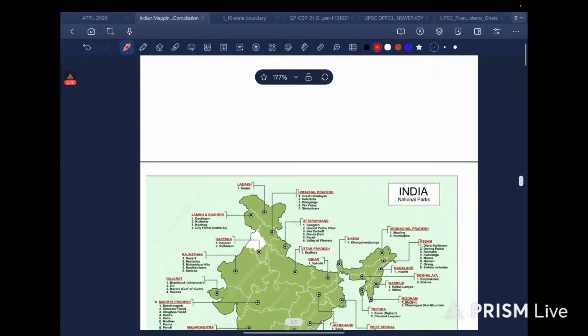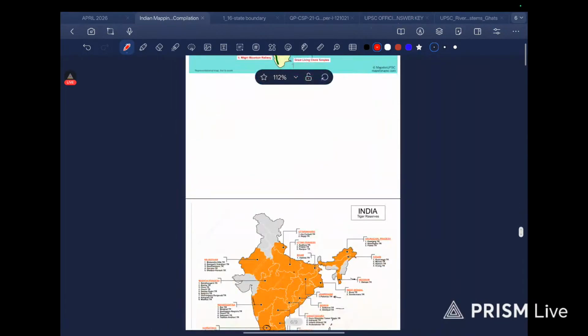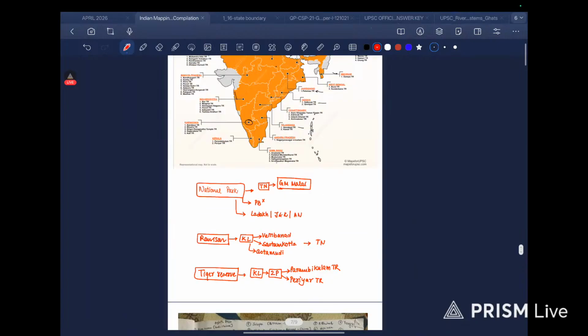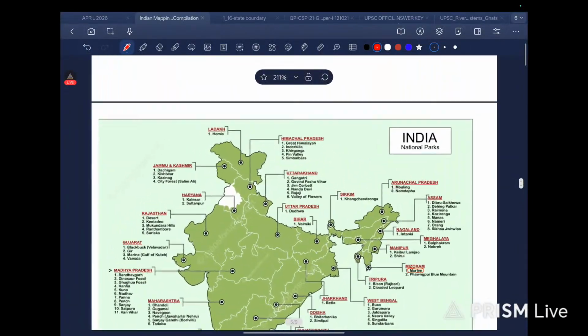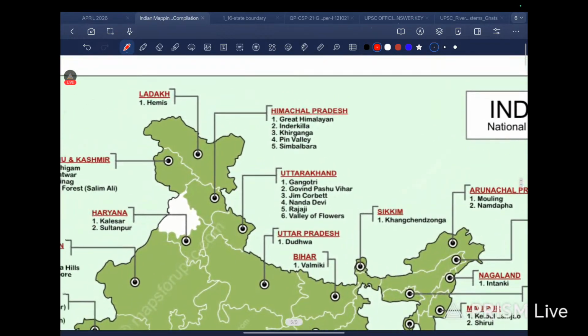Okay, national park. Here I come. The most important thing is national park. Then we have tiger reserve. We are not going to do tiger reserve. Then let's begin with national parks.